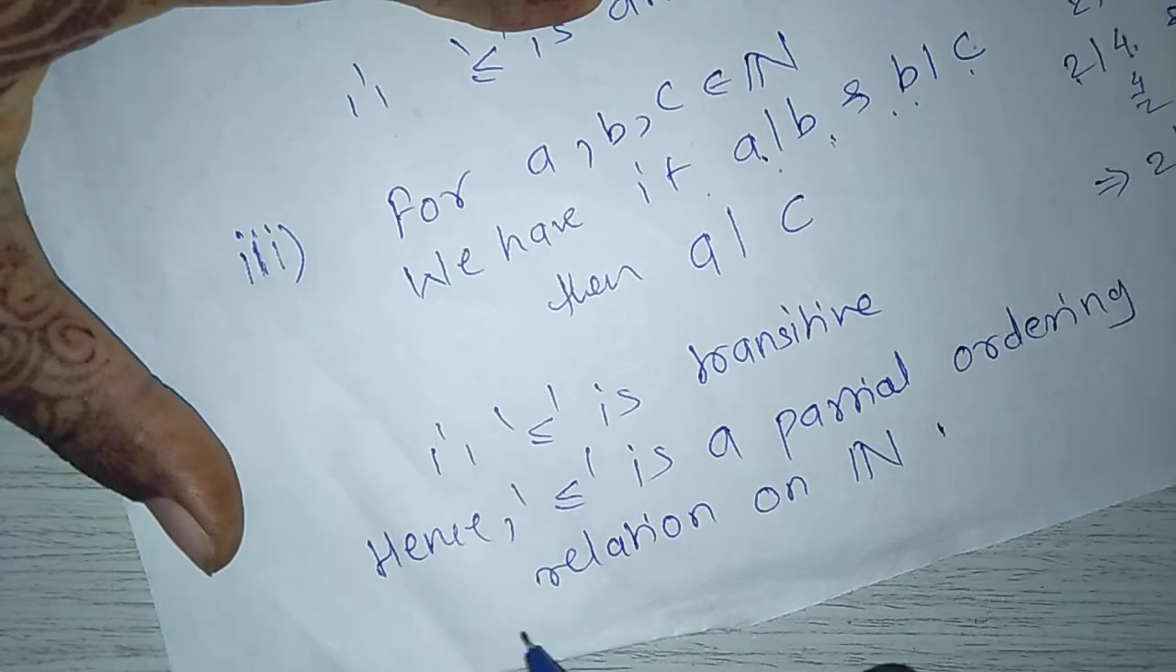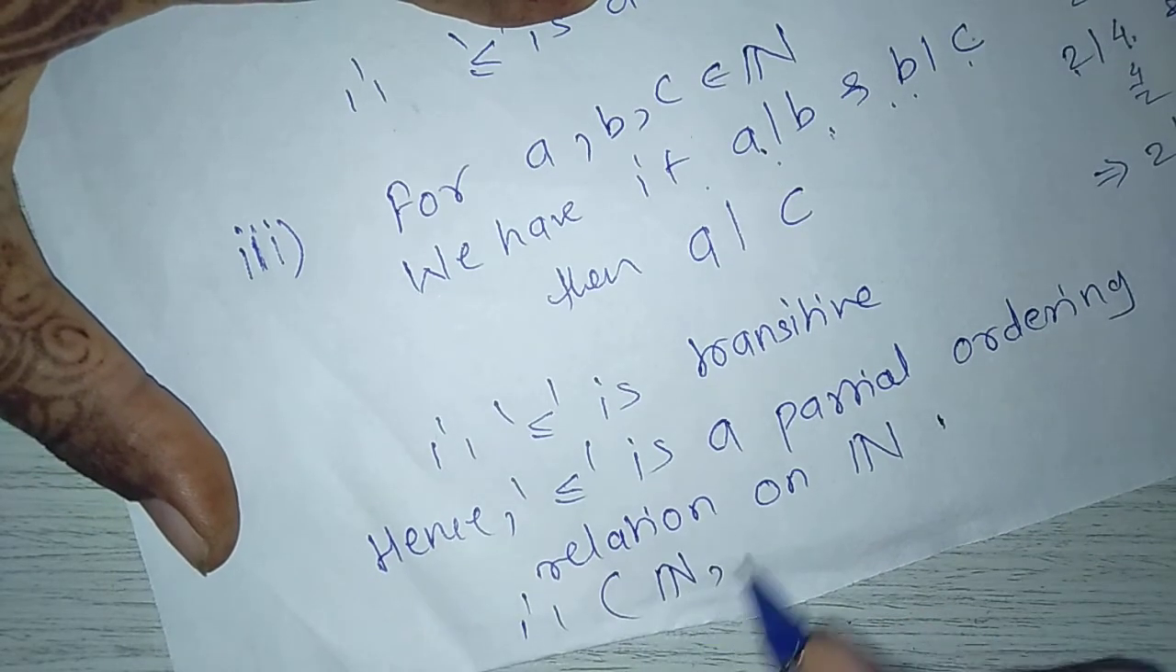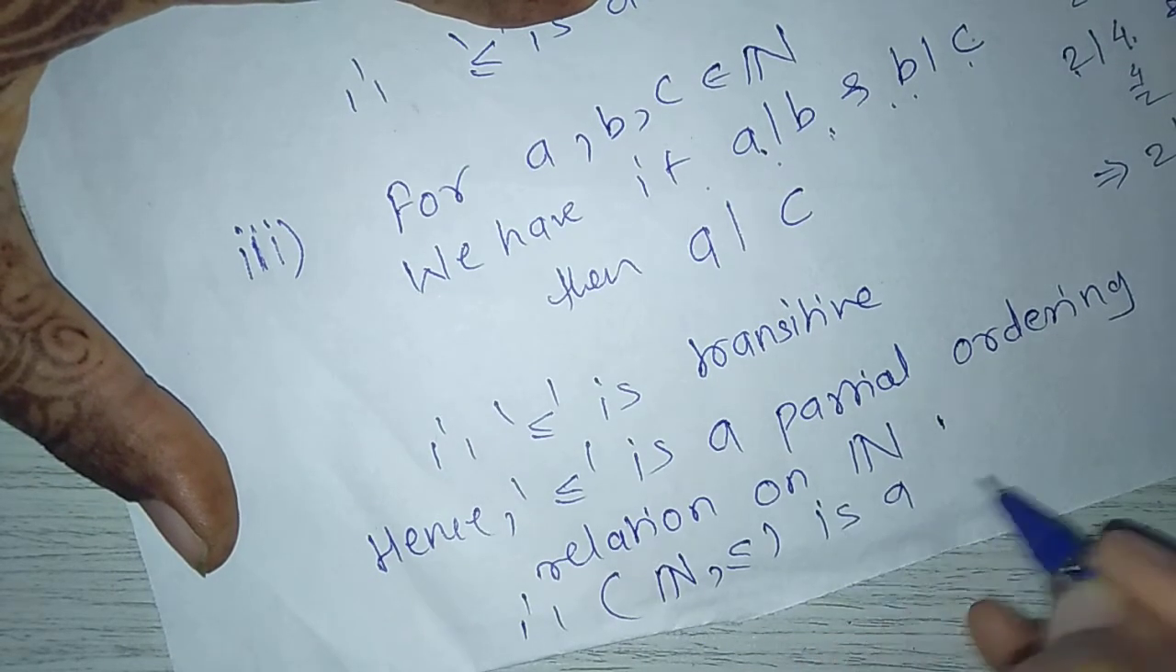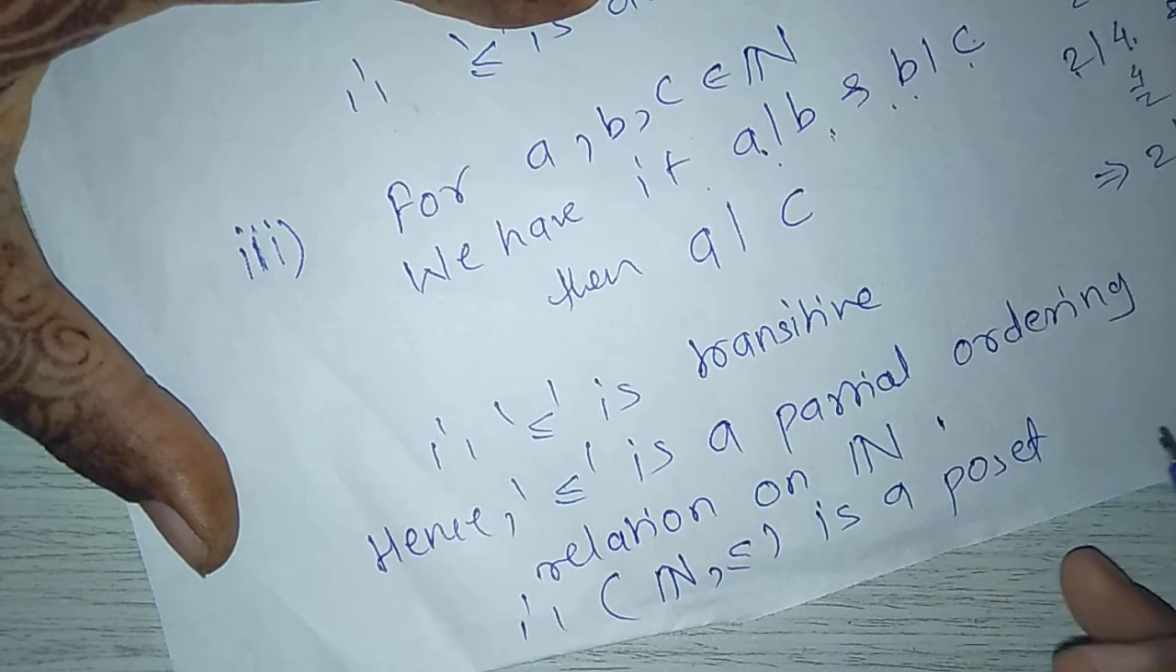Natural numbers. Therefore, natural number less equal is a poset by the definition of poset. Next example is your exercise.